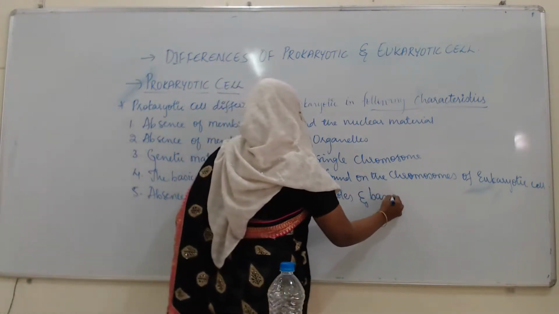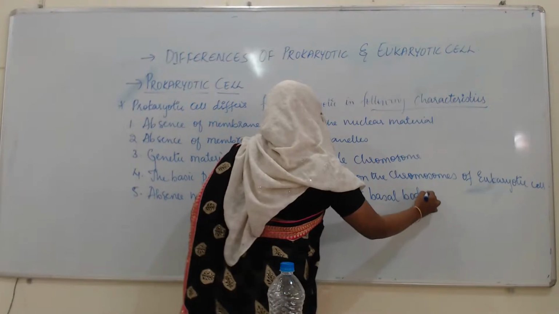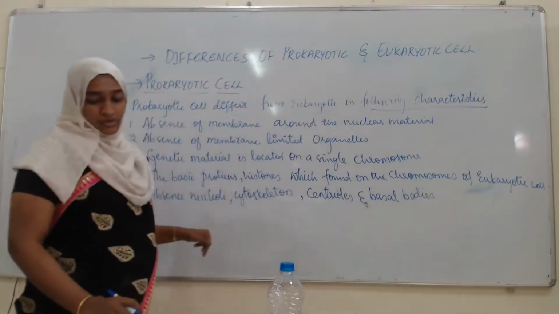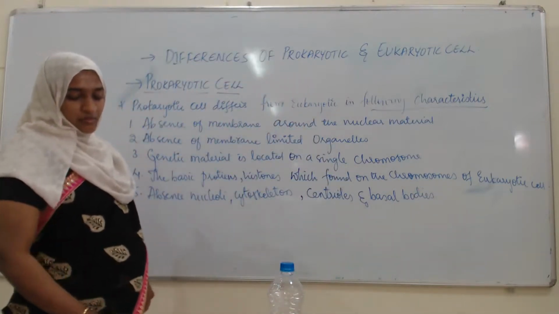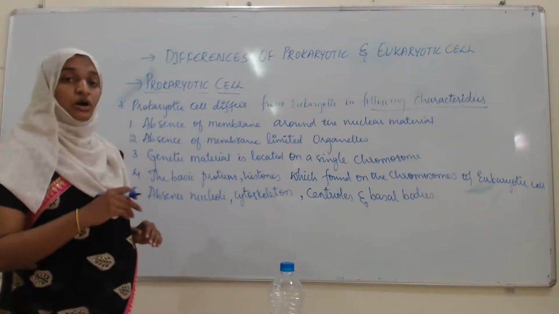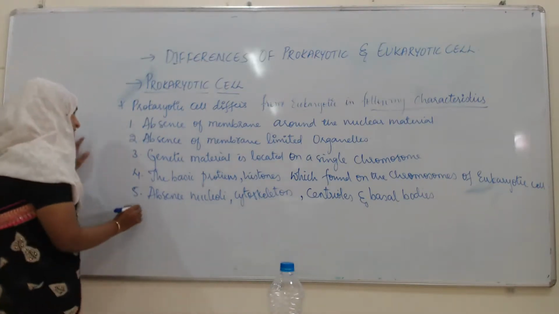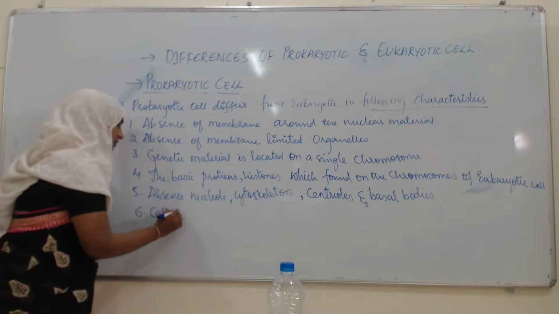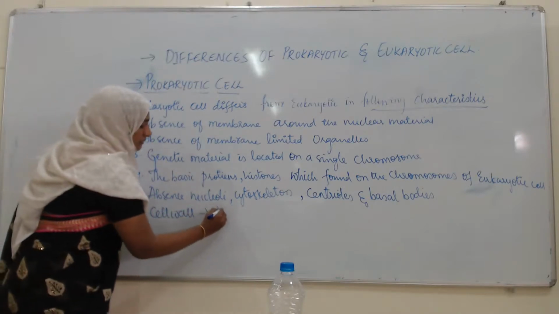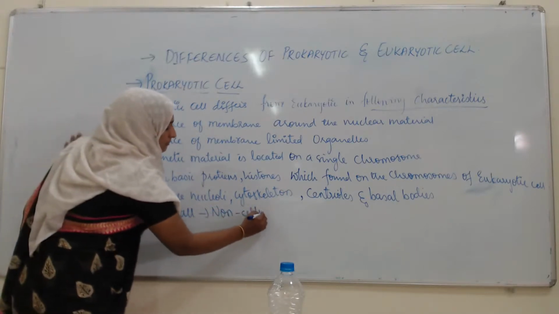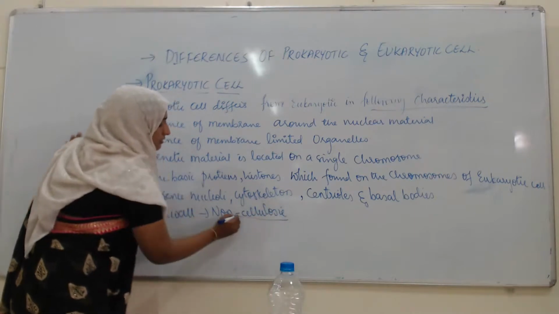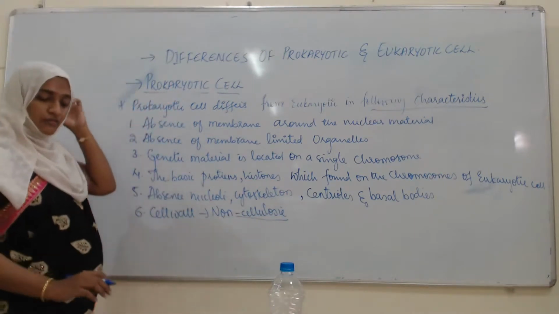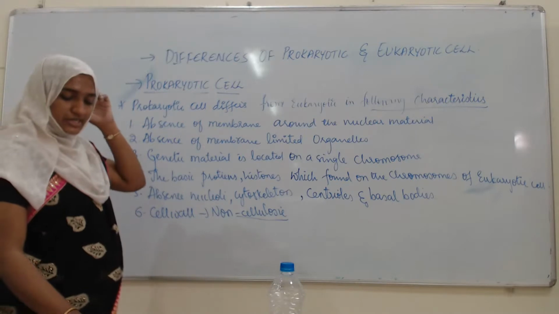Centrioles and basal bodies are also absent in prokaryotic cells. This is also one of the main differences. Then the cell wall of prokaryotes is non-cellulosic, meaning there is no cellulose in the cell wall.